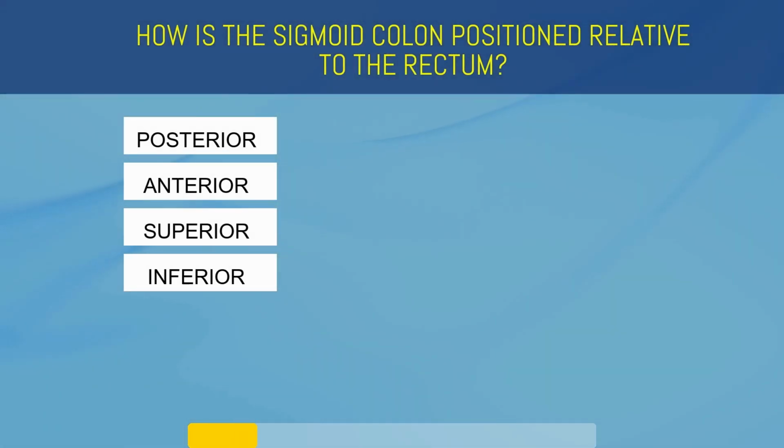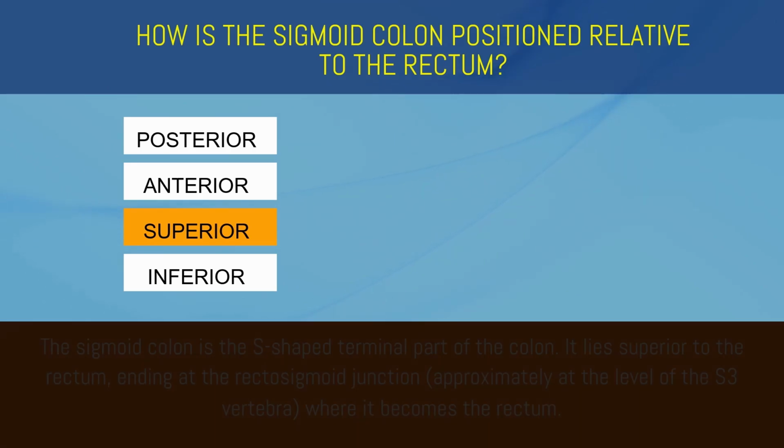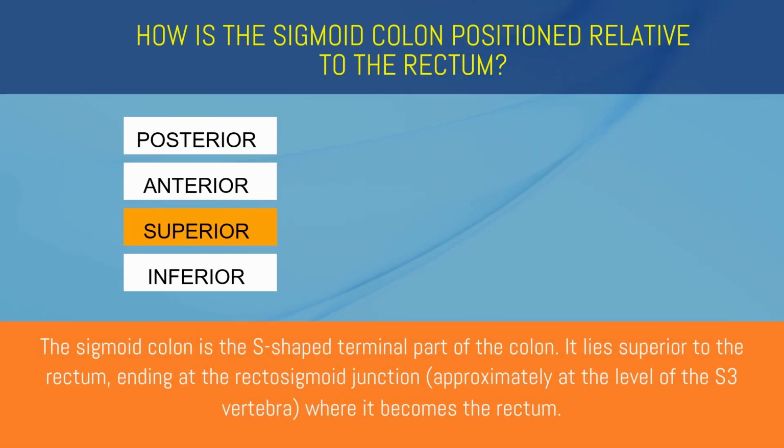How is the sigmoid colon positioned relative to the rectum? Posterior, anterior, superior, or inferior? Superior. The sigmoid colon is the S-shaped terminal part of the colon. It lies superior to the rectum, ending at the rectosigmoid junction, where it becomes the rectum.